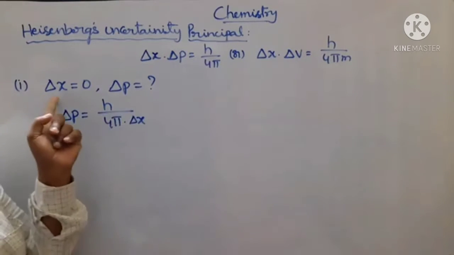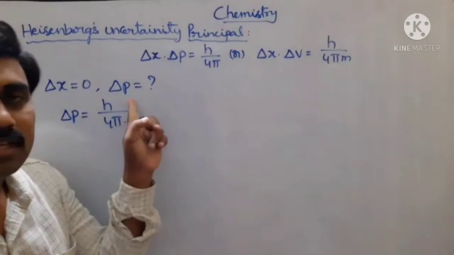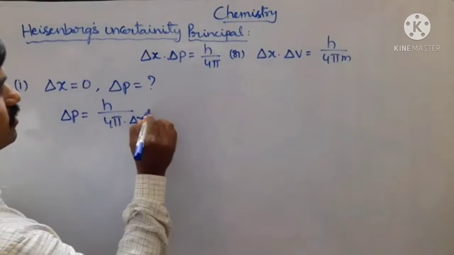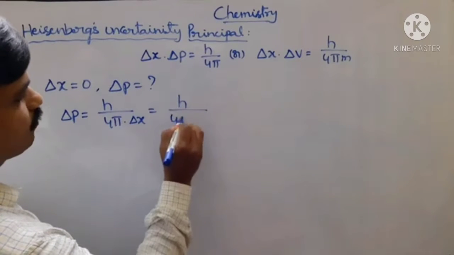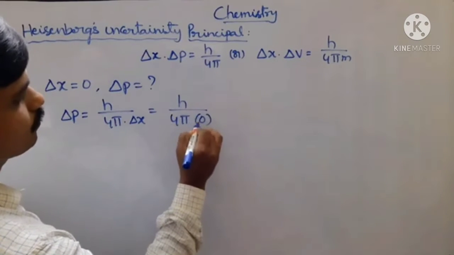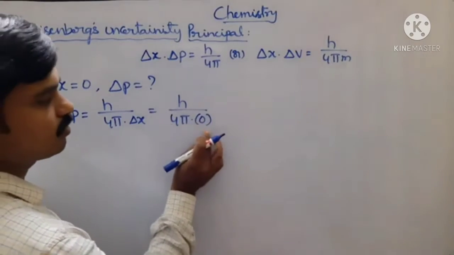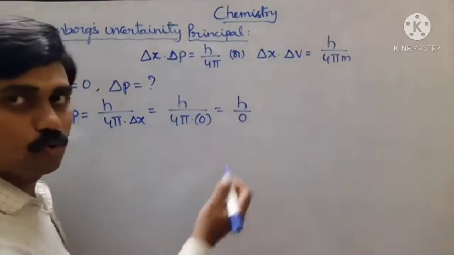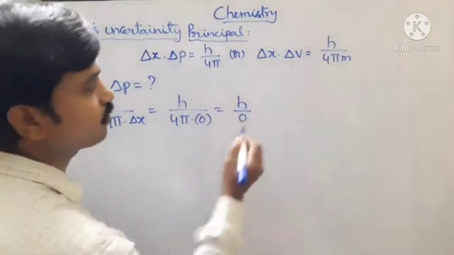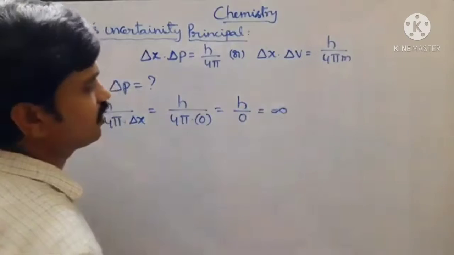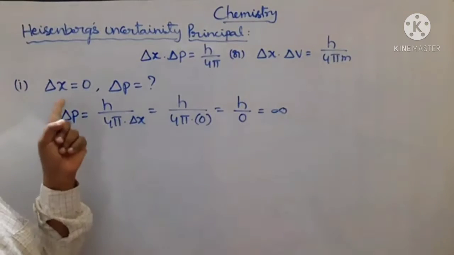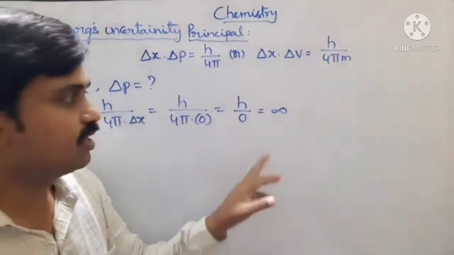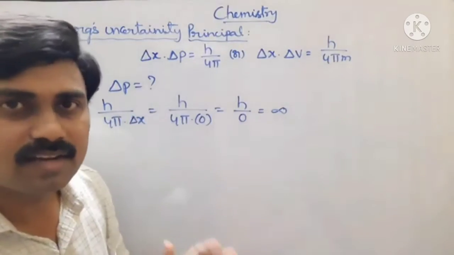Delta p is equal to h by 4 pi into 0. 4 pi into 0 is 0, so it is h by 0, which is equal to infinity. It means if the uncertainty in position is 0, then the uncertainty in momentum is undefined or uncertain.